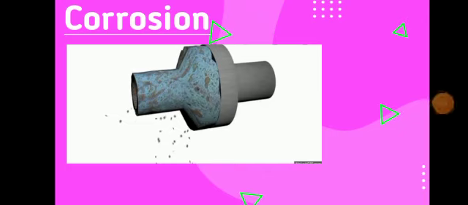Before that, let me say some examples of corrosion. You have many examples for corrosion. Rusting of iron is an example of corrosion. Copper corrosion is an example of corrosion, when copper reacts with oxygen and forms an end product, copper oxide, which is red in color. And silver tarnishing, when silver reacts with sulfur present in the atmosphere. So these are some 3 examples for corrosion, and I guess you all understood it very well.